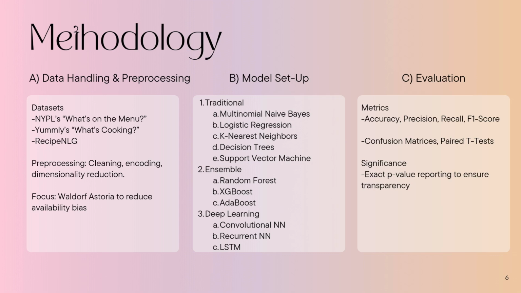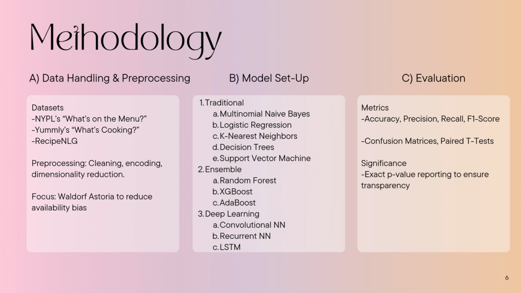Traditional classifiers such as multinomial naive Bayes, logistic regression, and support vector machines were compared with ensemble learning methods like random forest and XGBoost. Additionally, deep learning architectures, including convolutional, recurrent, and long short-term memory networks, were applied to handle sequential data effectively. To optimize computational efficiency, neural networks were trained using a predetermined tuning approach with parameters like 64 batch size, 10 epochs, and adaptive moment estimation.